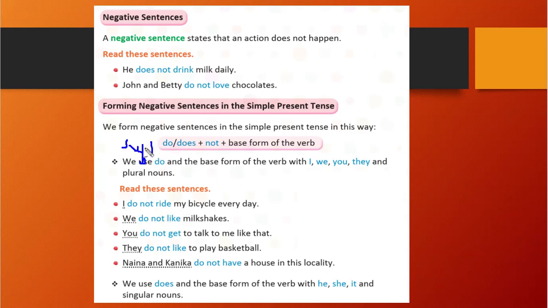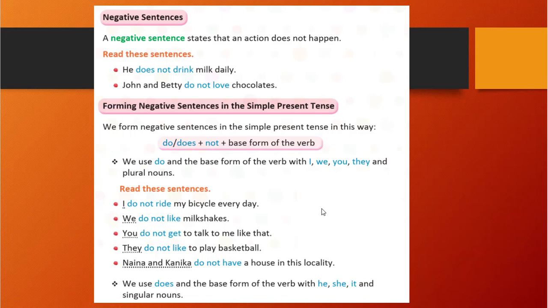Okay, just for understanding I am writing this: then will come do or does, then will come not, and then we will write the verb's basic form, and then there will be the object. This is the subject and this is the object. So our formation is subject plus do or does plus not plus base form of the verb plus object. Okay. So let's see.